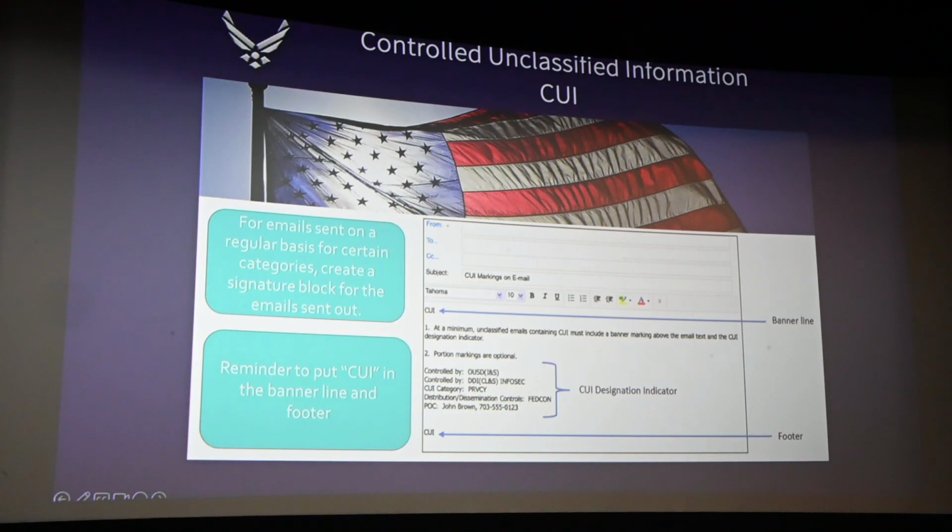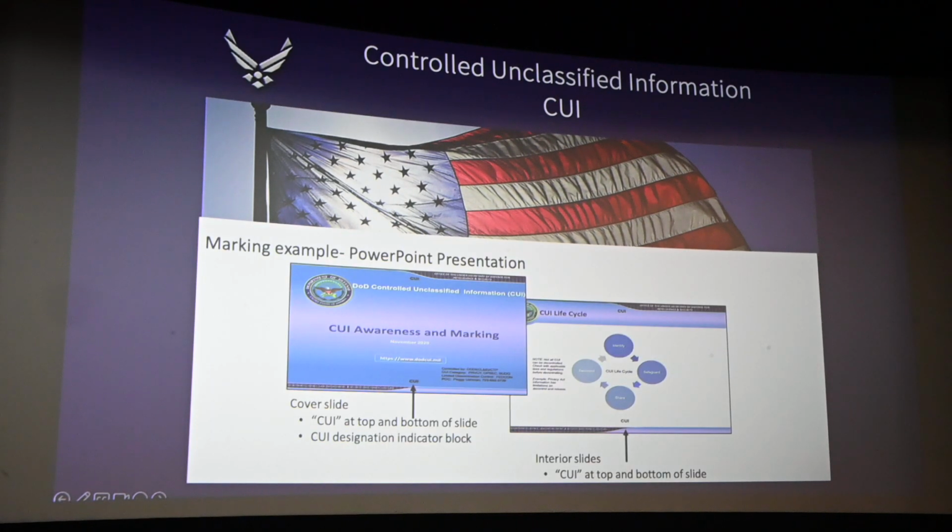A lot of folks might send CUI out in emails and not realize this is a requirement, but you must put these indicators and portion markings on your emails as well. And here's a good example of a PowerPoint presentation. The first slide would have CUI on top and bottom, and then your identifiers at the bottom right corner, and then all your following slides just need top and bottom.